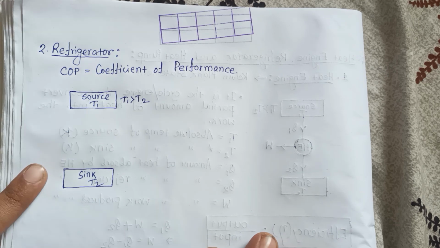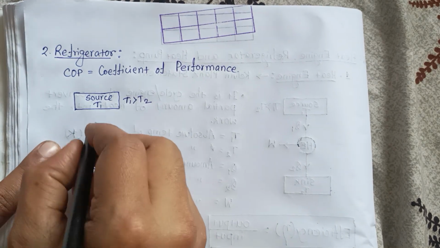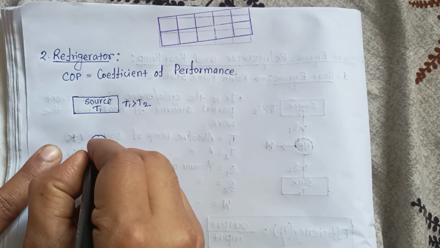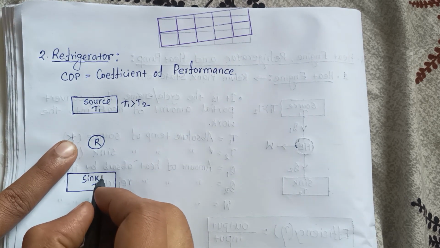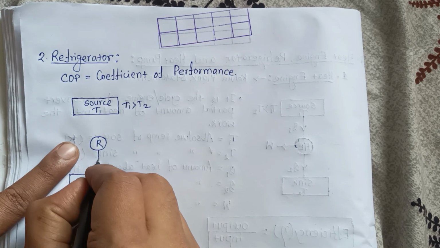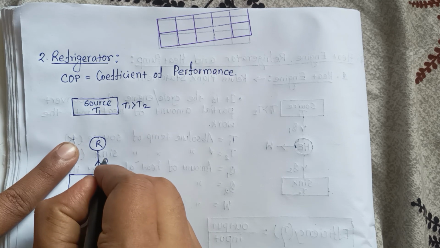Now in between the source and sink there is a refrigerator. Basically the refrigerator absorbs heat from the sink.